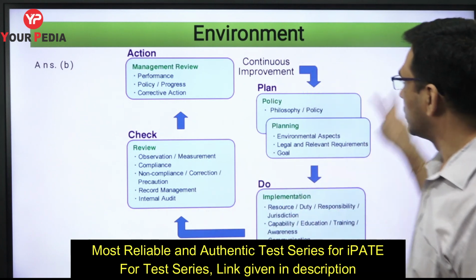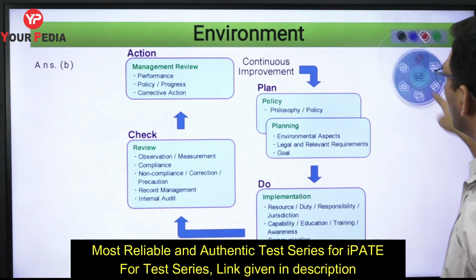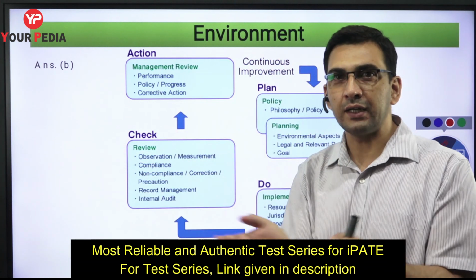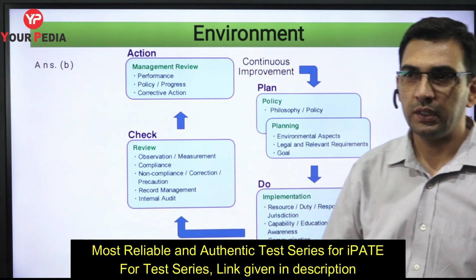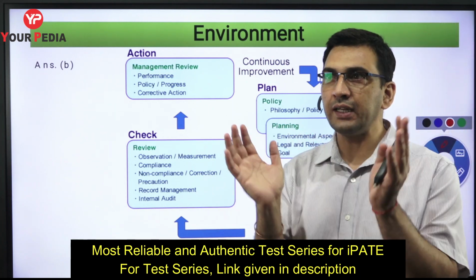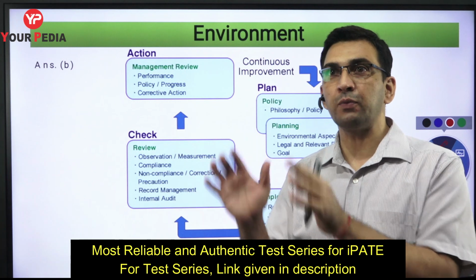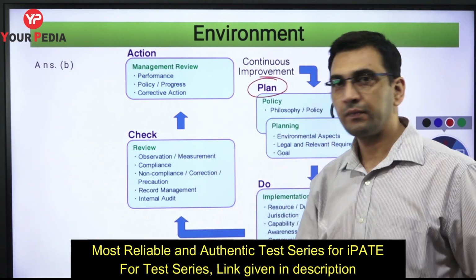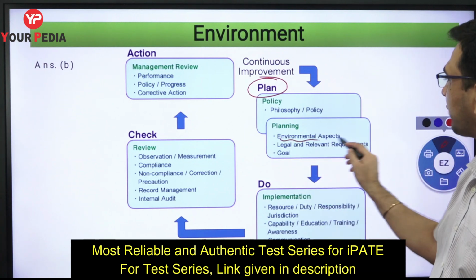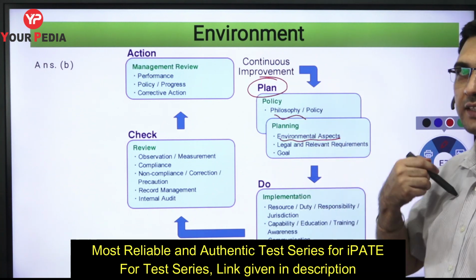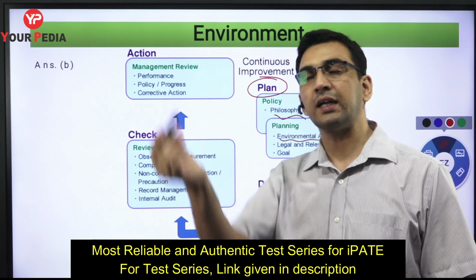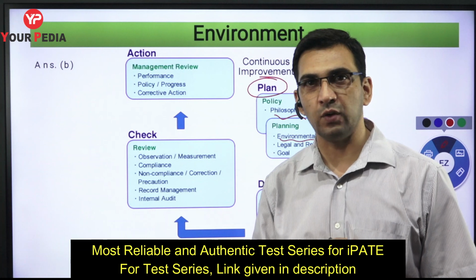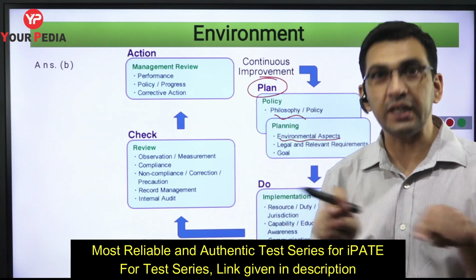Okay? So just have a look. First, what will you do? You will plan. If I want to implement this ISO 14000, first you will plan what your objective is, what you want to do. You should be very clear what you want to achieve. I want to implement it, but for what purpose? So that plan you need to prepare. You want environmental aspects, you need to plan. What is my philosophy as a company, how should I have concern towards the environment? That policy, every company has its own quality policy.